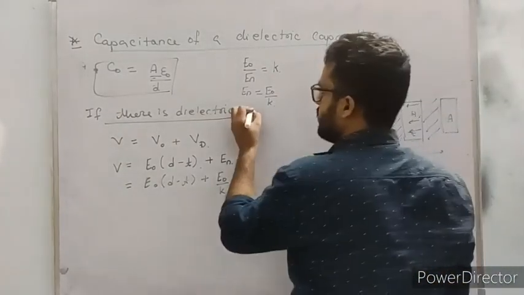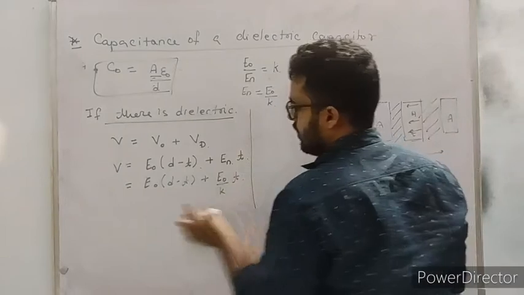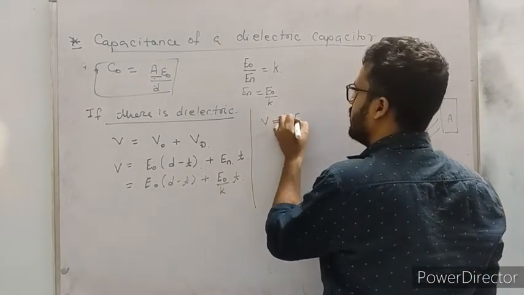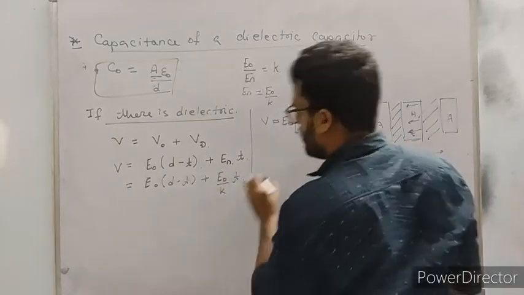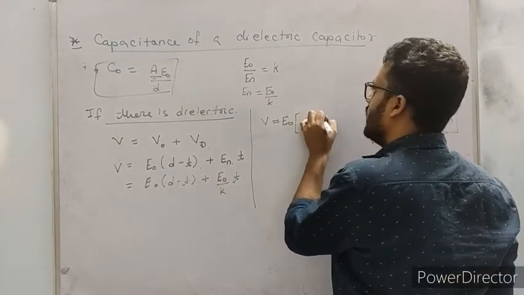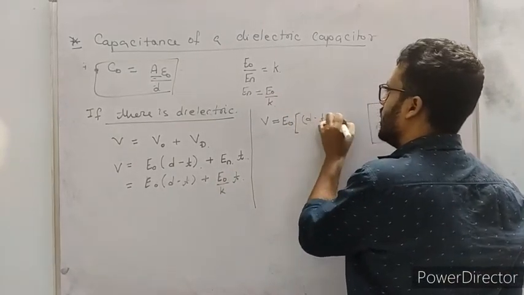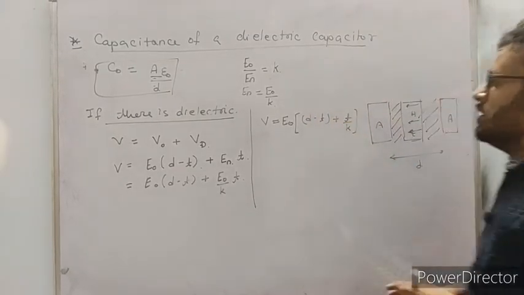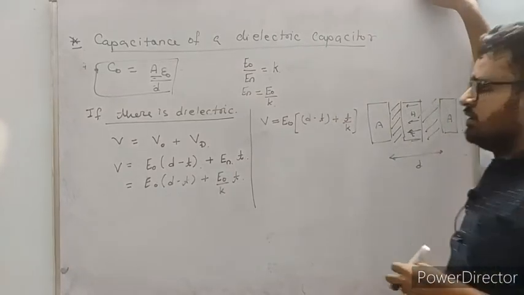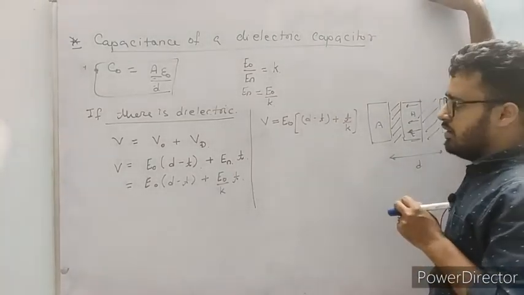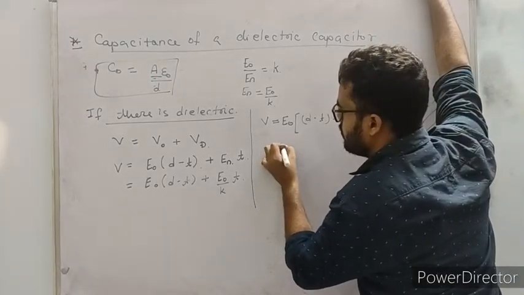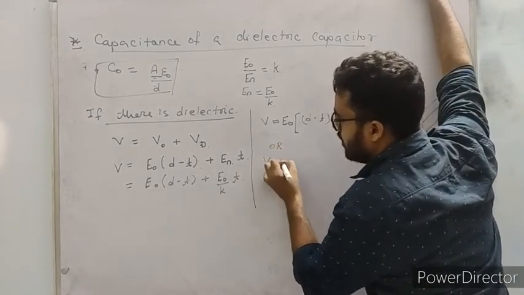So put common E naught. This comes D minus T plus T by K. Or V can be written as E naught times that.